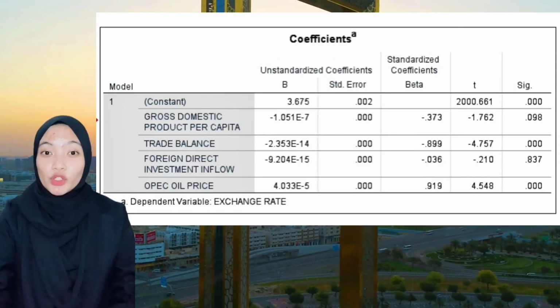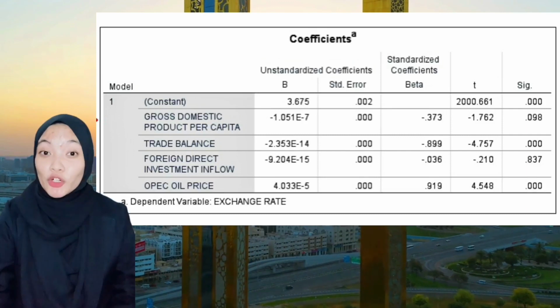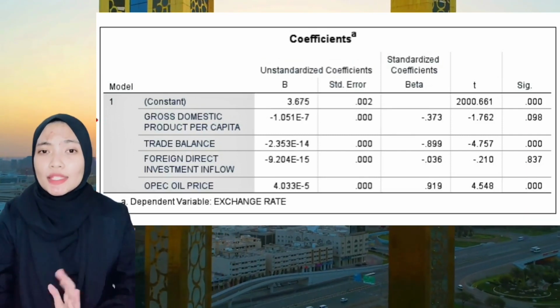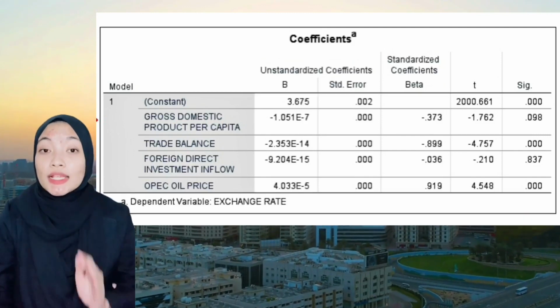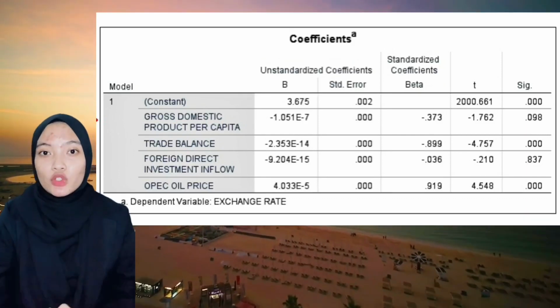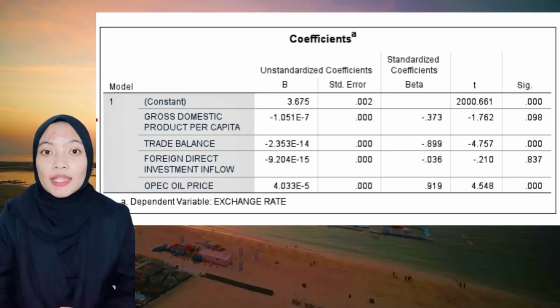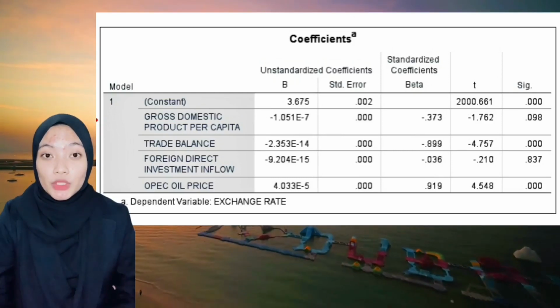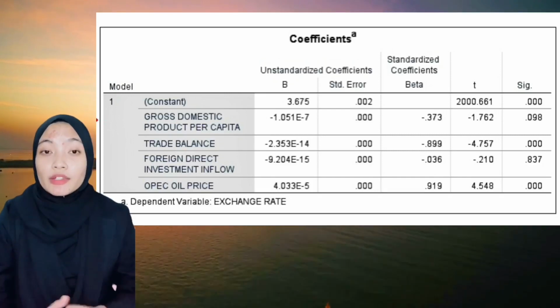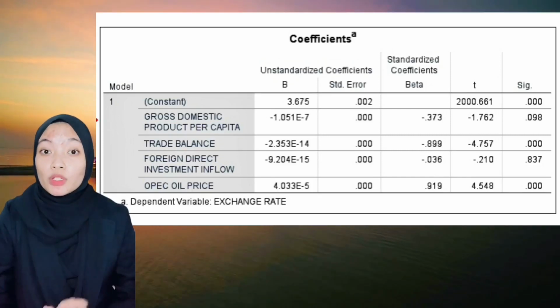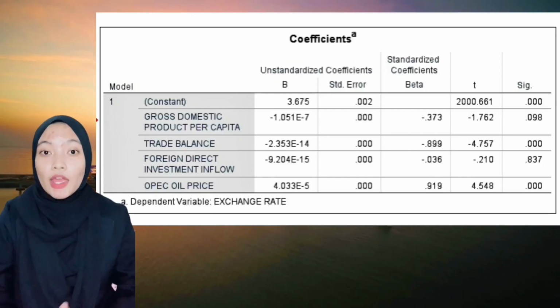Next is the coefficient. The coefficient for gross domestic product per capita and foreign direct investment inflow is not statistically significant at the 0.05 level since the p-value is greater than 0.05. Thus, this means accepting the null hypothesis and rejecting the alternative hypothesis. Therefore, there is no significant relationship between gross domestic product per capita and foreign direct investment inflow with the exchange rate.